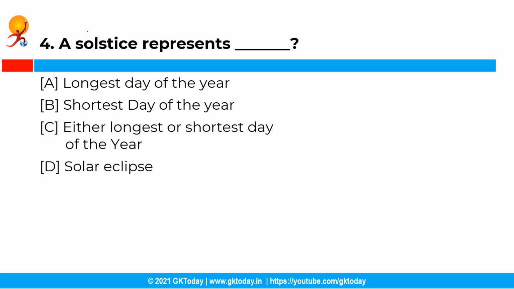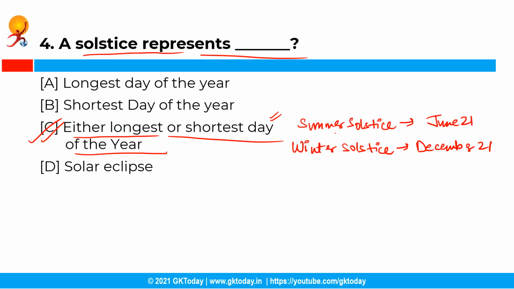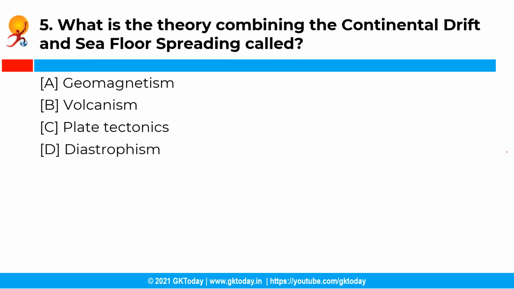Moving ahead with the next question. So a solstice represents which among the following? Now you have the following options and the correct answer is option C, that is either longest or shortest day of the year. See, a solstice represents either the longest or shortest day of the year, and the summer solstice is on June 21 and winter solstice is on December 21.